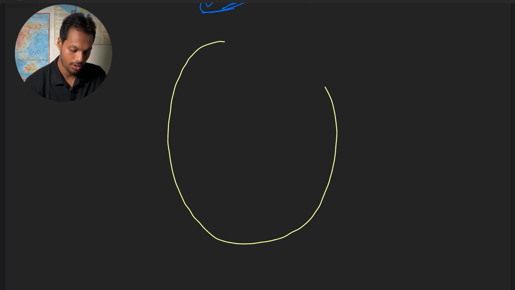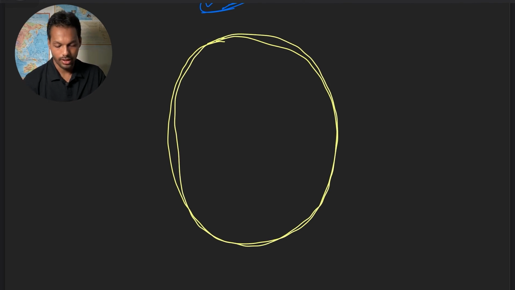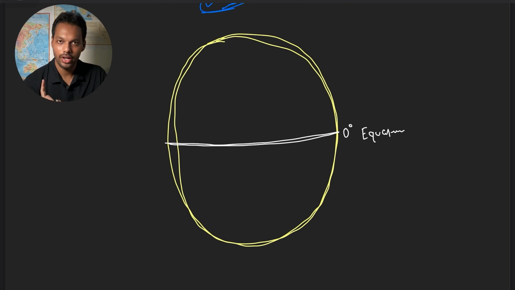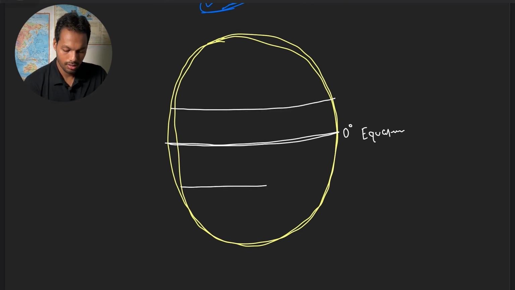Let me draw the earth. My drawing is quite bad, but fine, this is how our earth looks. This is our equatorial line, 0 degrees, called the equator. This is the subtropic belt, 30 degrees north latitude and 30 degrees south latitude.